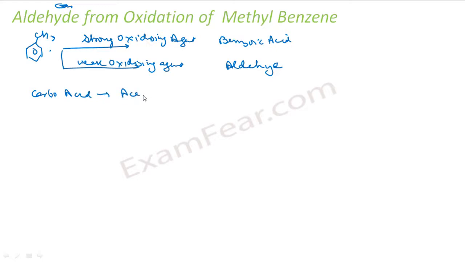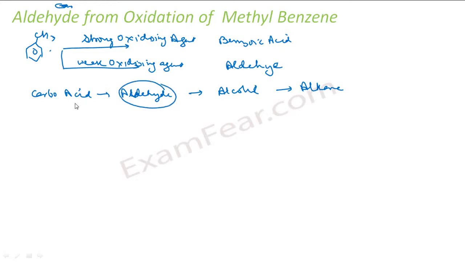You reduce it, you get aldehyde. You reduce further, you get alcohol. You reduce further, you get alkane. Similarly, from alkane, you oxidize, you get alcohol. You further oxidize, you get aldehyde. You further oxidize, you get carboxylic acid. This is somewhere in between.